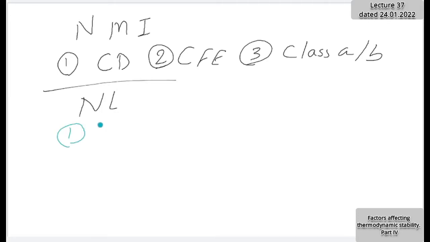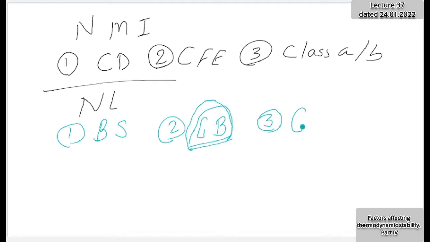First point, base strength, the basic strength of the ligand, and this point is related to the ionic bonding. Second point, covalent bonding, means covalent character related to the ligand. And the third point, concentration of ligands. So these two aspects we discussed.